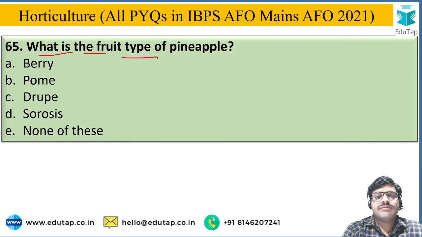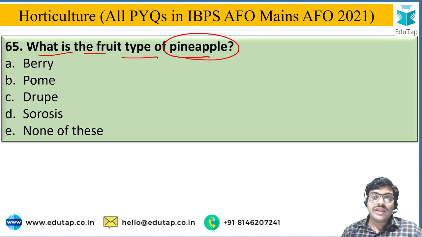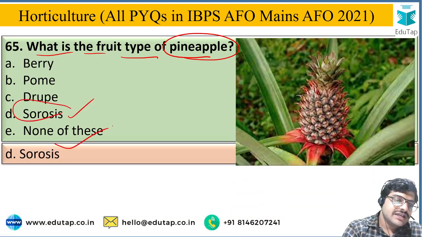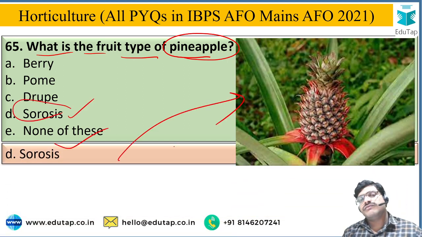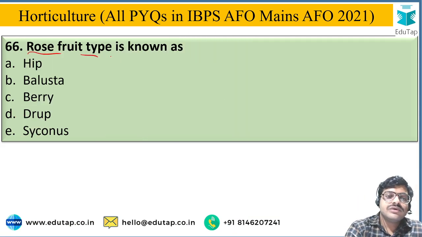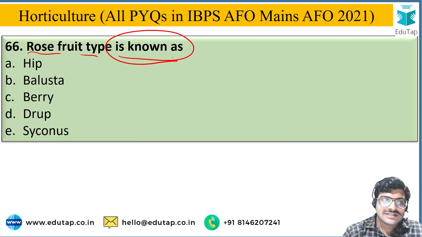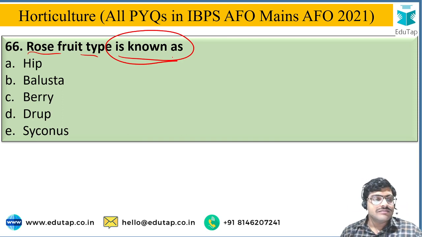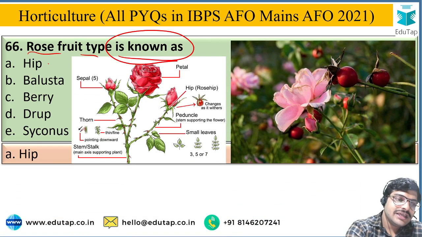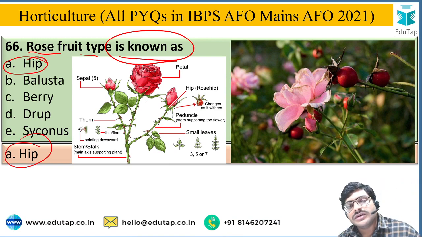Next, what is the fruit type of pineapple? And the options are berry, pome, drupe, sorosis, or none of this. And the correct answer is sorosis. That is option D, the correct answer for the type of fruit in pineapple. Next, rose fruit type is known as, and the options are hip, balausta, berry, drupe, or syconus. And the correct answer is hip. Hip is a fruit type of rose.